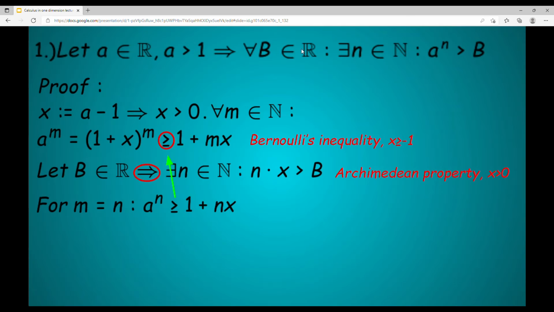As Bernoulli's inequality holds for every natural number m, we can identify m with n to get a to the power of n is greater or equal to 1 plus n times x, which is greater than 1 plus b, and this is certainly greater than b. So our proof is finished.